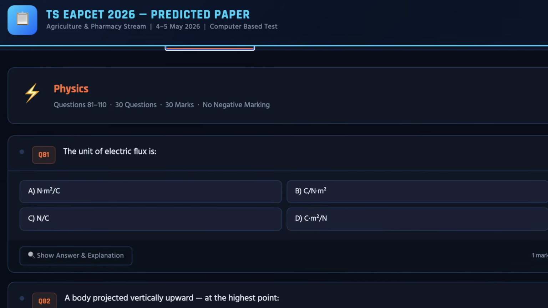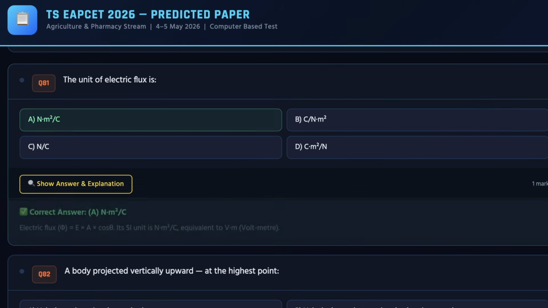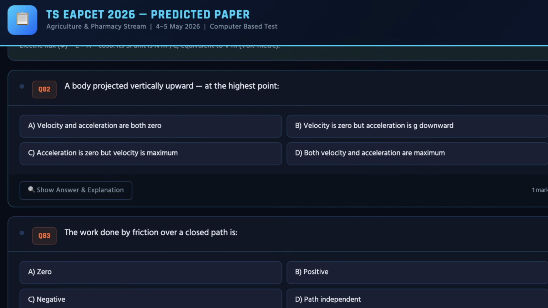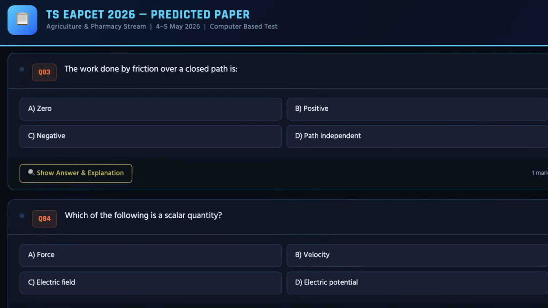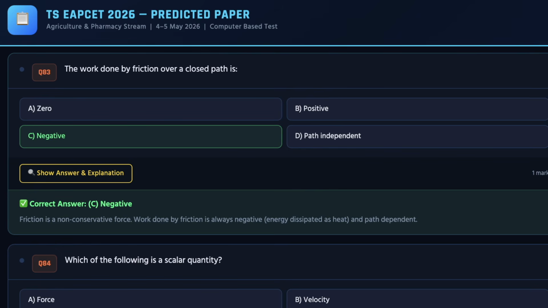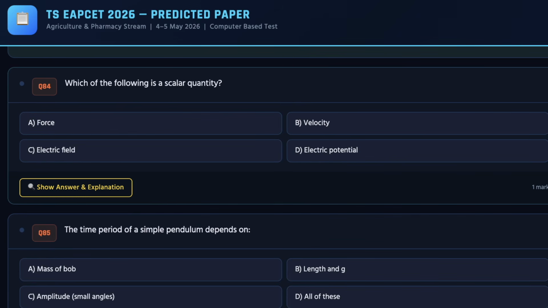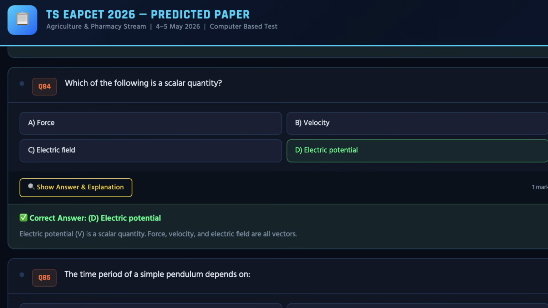So next, let's solve a physics question. From physics, we have the first question on the screen, and the correct answer for the same is A. As we move ahead, we have the physics second question, and the correct answer is B. For the third question, the correct answer is C. Moving ahead, we have the fourth question, and the correct answer is D.